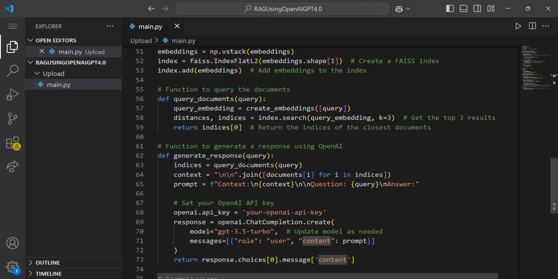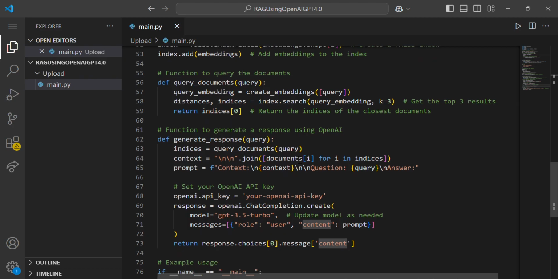Then we define the generating function, which generates a response using OpenAI. The particular query is inserted into the generation.